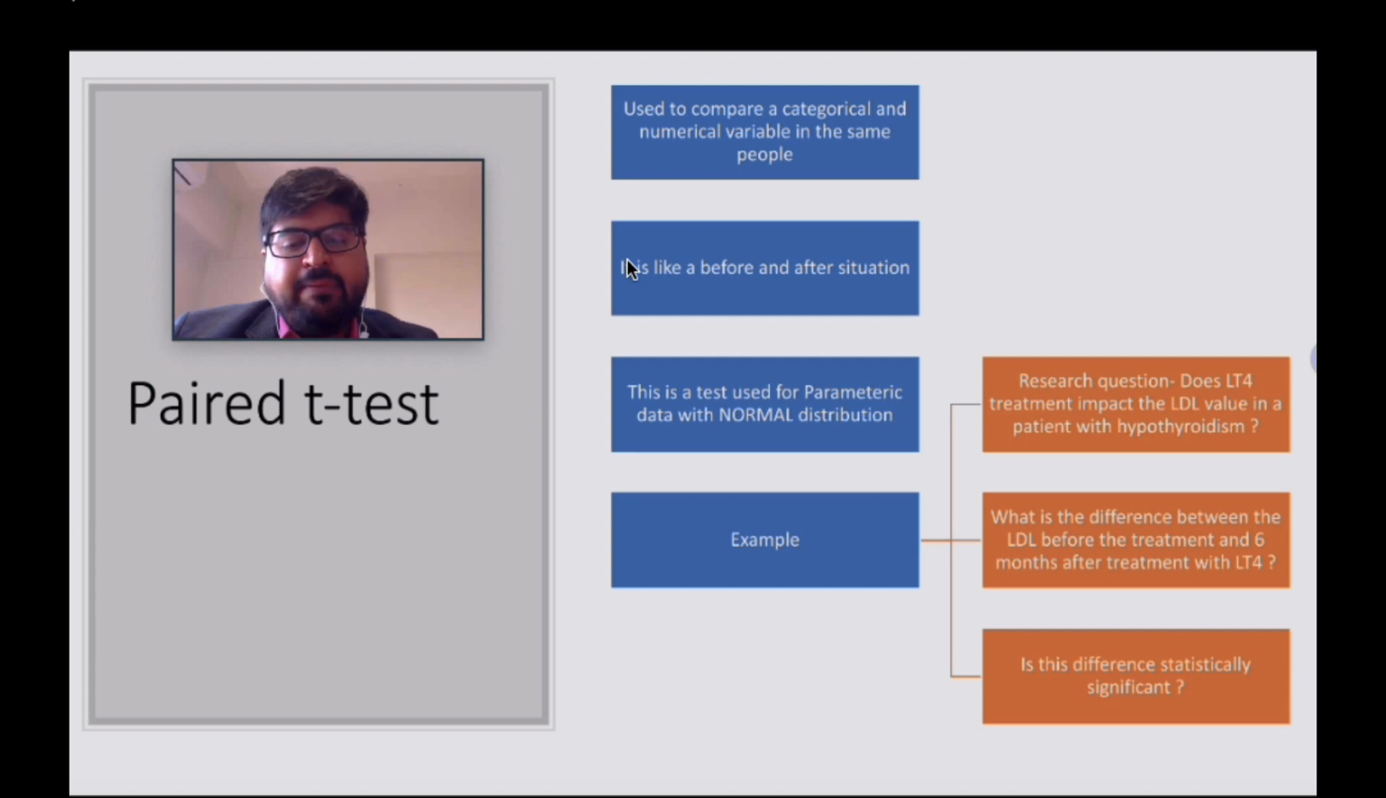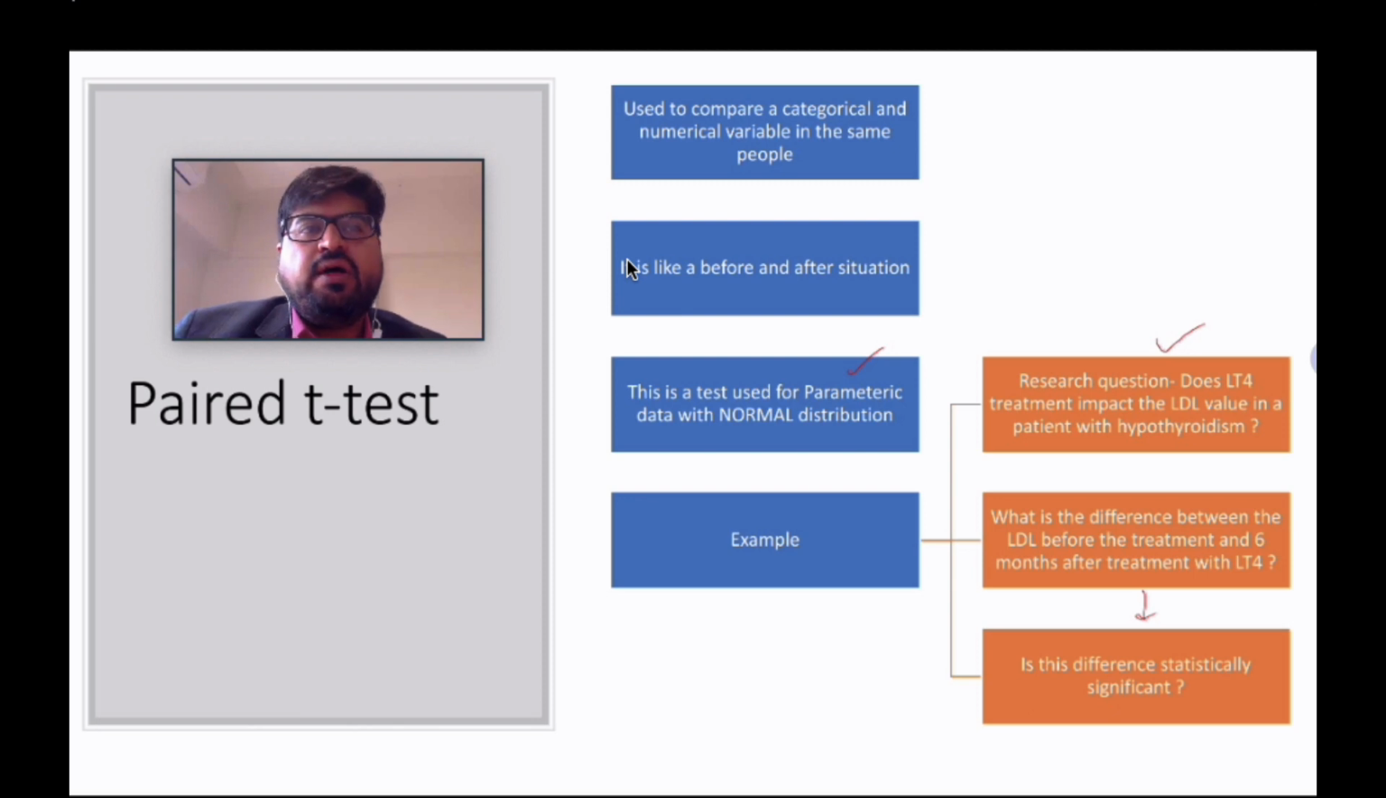Again, it's used for parametric data with normal distribution. So you need to be aware that is your data normally distributed. I'll give you some examples for that. For example, let's say your research question is, does levothyroxine treatment impact the LDL value in patients with hypothyroidism? So basically, what I'll compare is what is the difference between the LDL value before and after 6 months of treatment with levothyroxine. And then the next question would be, is this difference statistically significant? So this is how I'd use a paired t-test, right?